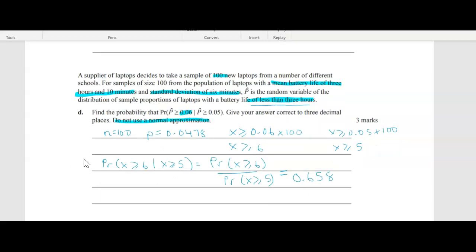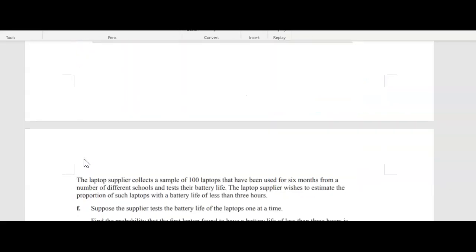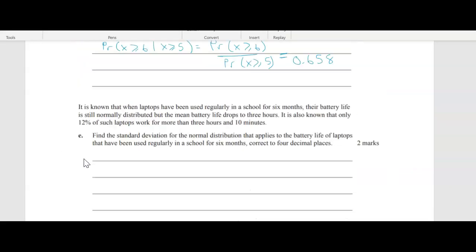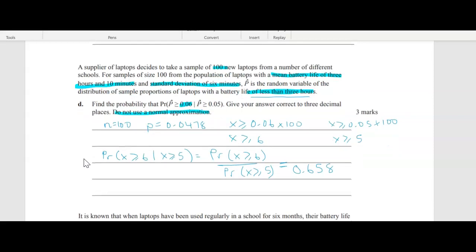All right, so I might leave it there because I think the rest of the questions don't relate to sampling. Just showing you in their 3-mark question, let's think about how those marks would be allocated. Probably getting the x is greater than or equal to 6 and x is greater than or equal to 5, putting them into your conditional probability formula and working that correctly, and then having 0.658 as your answer.